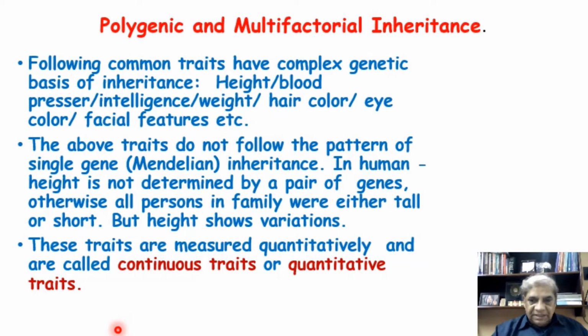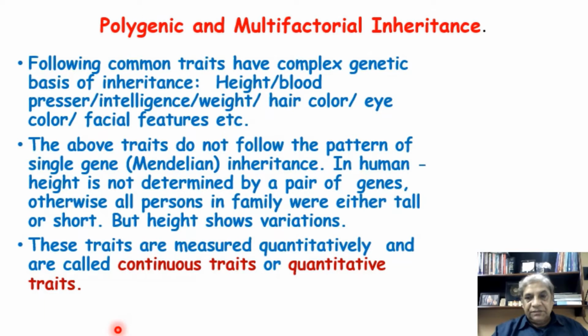It is not monogenic in inheritance. Similarly, blood pressure, intelligence: some are more intelligent, some are less, and some are in between. Then the weight: some are very heavy, some have less weight, and some are in between. Hair colors are different, eye colors are also different, and our faces are different.